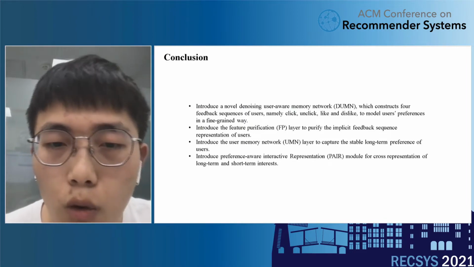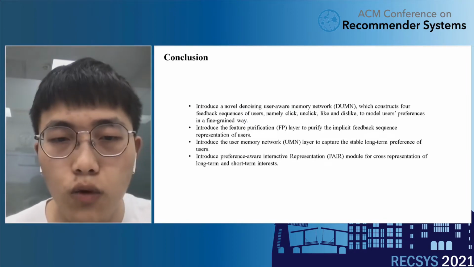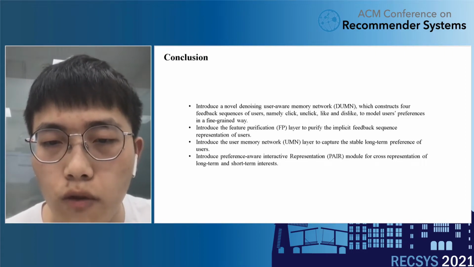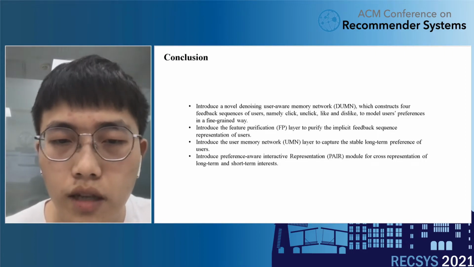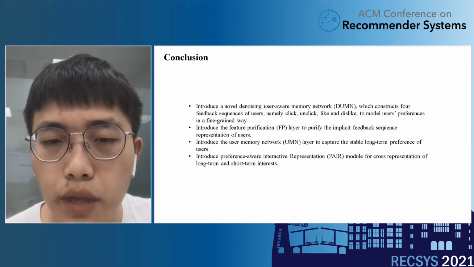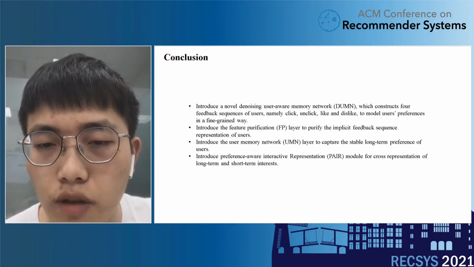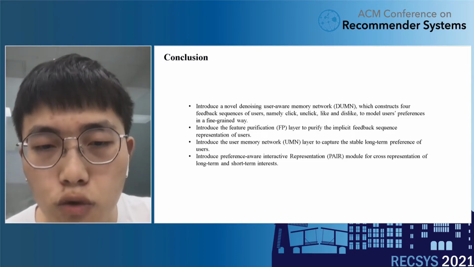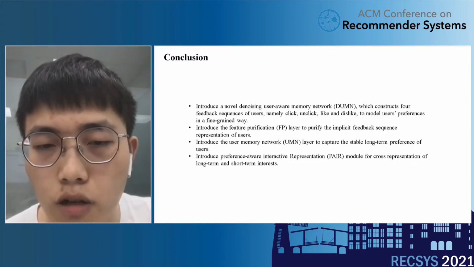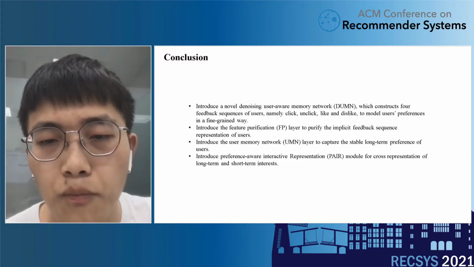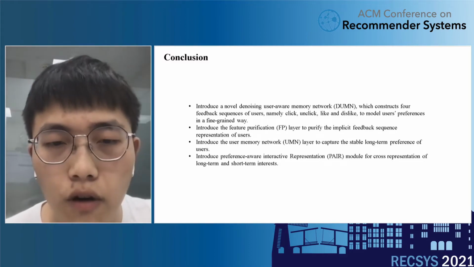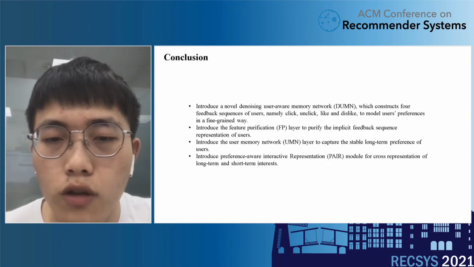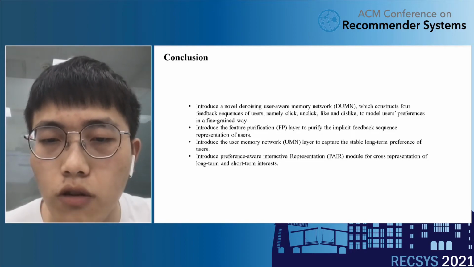Finally, we conclude our work as follows. First, we introduce a novel DUMN network to model users' preferences in a unified way. Second, we introduce the FP layer to purify the implicit feedback of the users. Third, we introduce the UMN layer to capture the stable long-term preferences of users. Fourth, we introduce the PIR module for cross-representation of long-term and short-term interests.